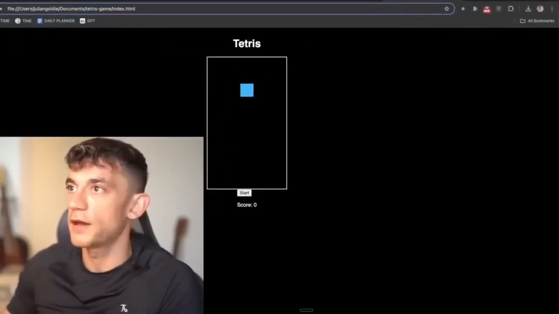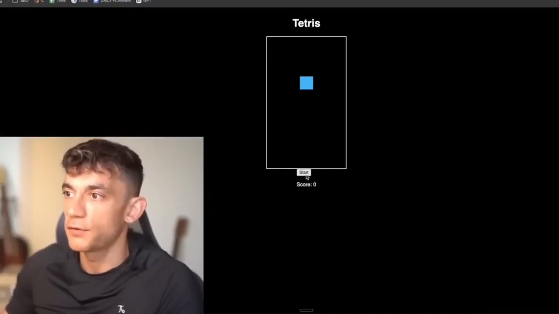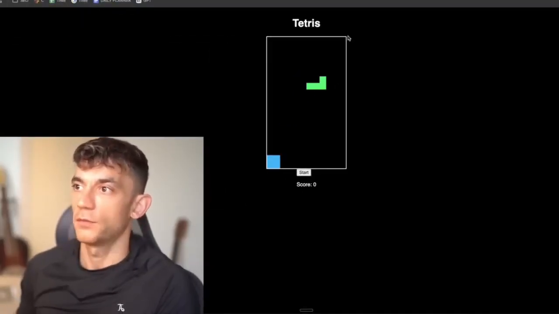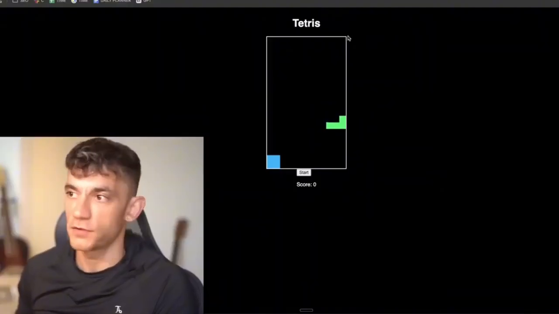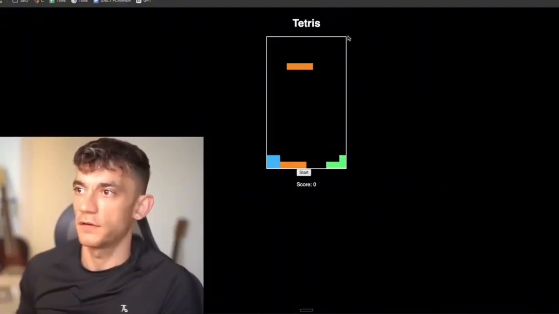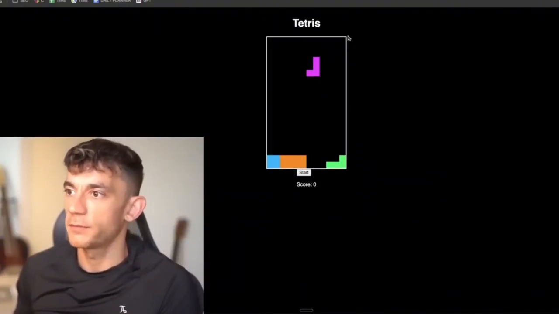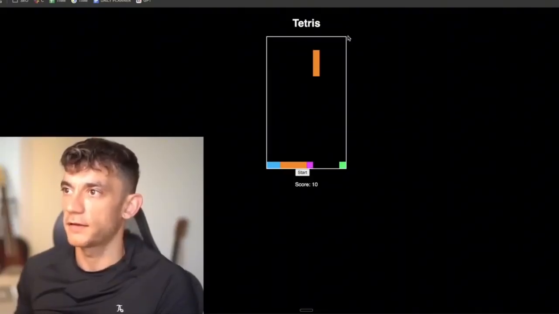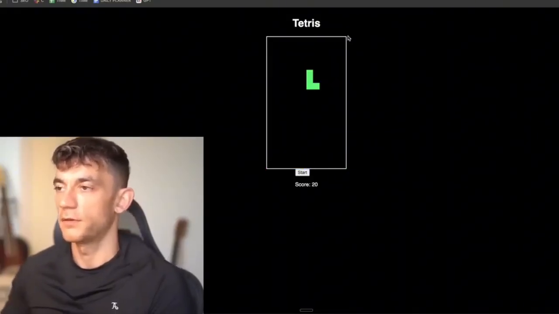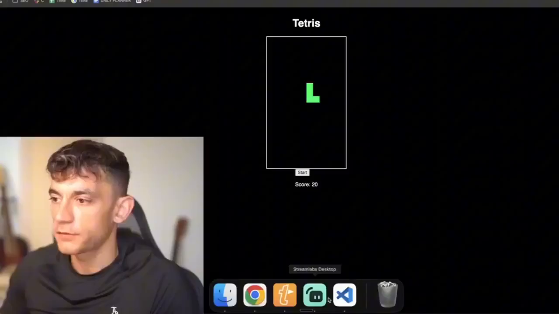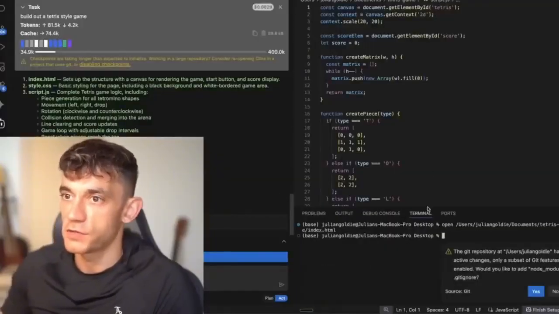And there we go. So now we've got Tetris built out, ready to go. We can move that around, we can flip that around, right? And we just built Tetris with GPT-5 in 2 minutes. Let's see if that actually works. It's taking me back to my childhood. There we go. Boom shakalaka. This man is a pro at Tetris. There we go. All right. So that was how to build it out locally using Visual Studio Code as well.